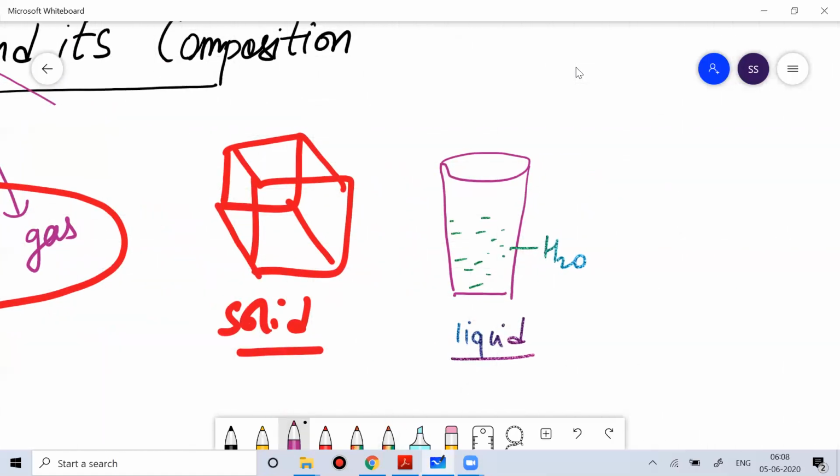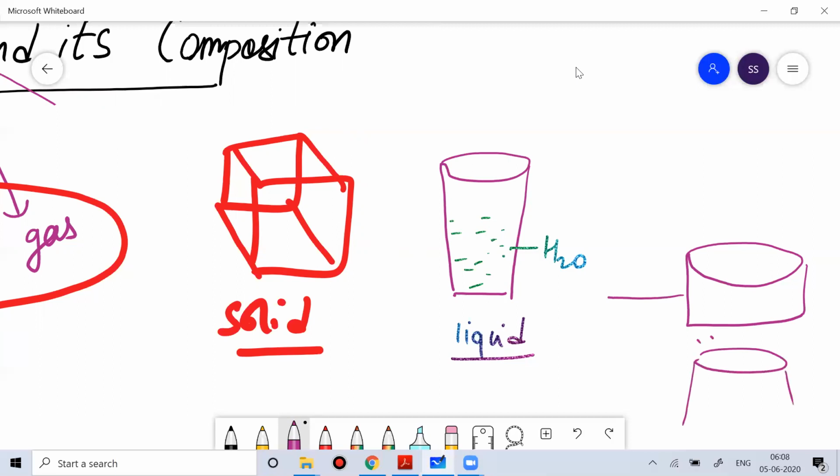And then the other state of matter we can talk about is, suppose this is my stove, over which I'm trying to cook, to prepare tea.